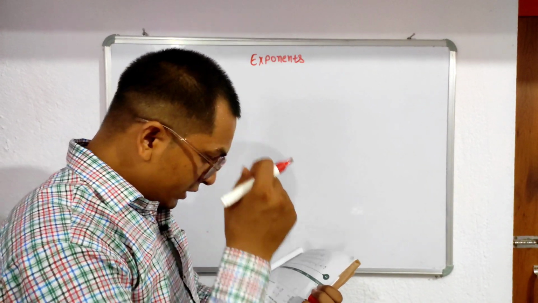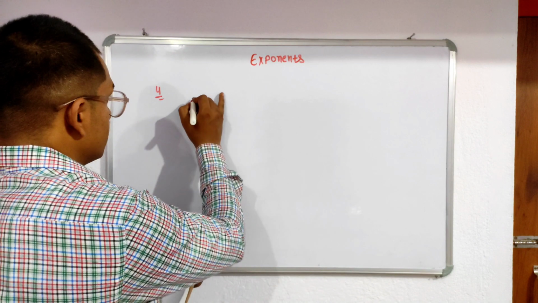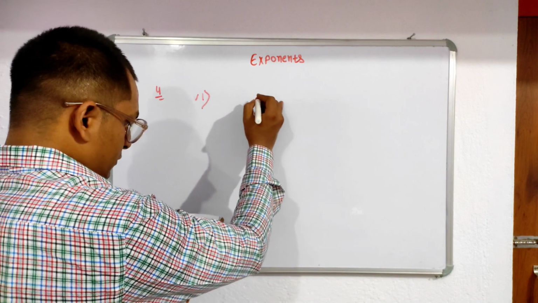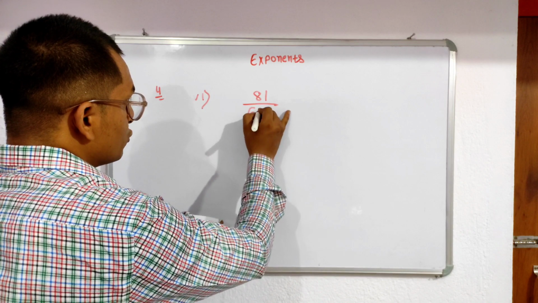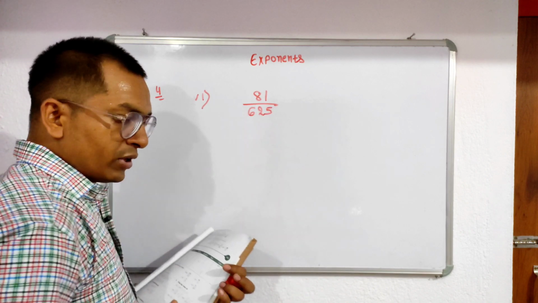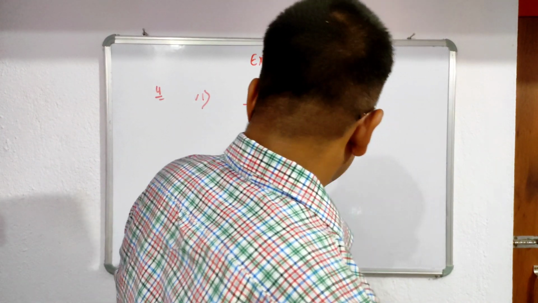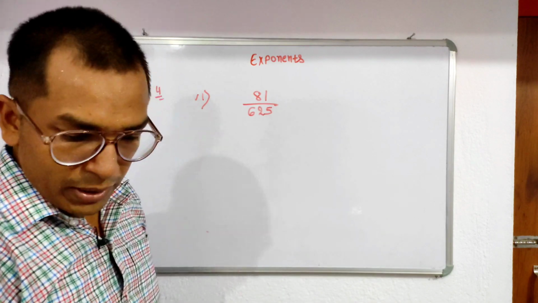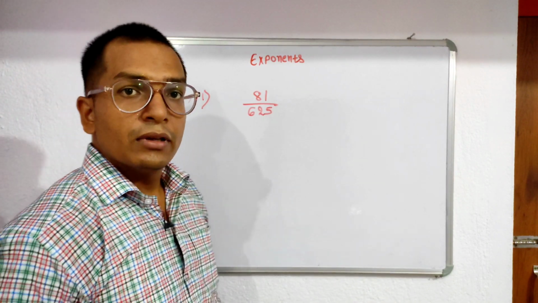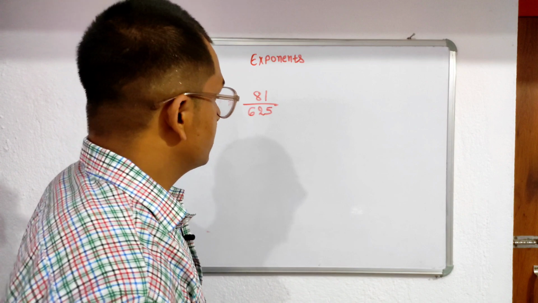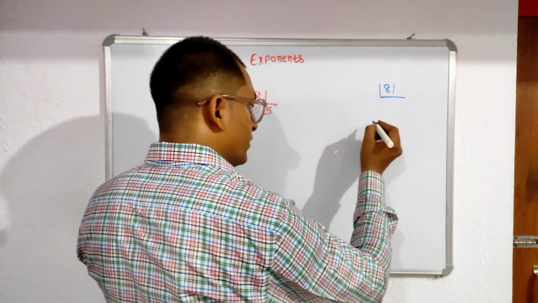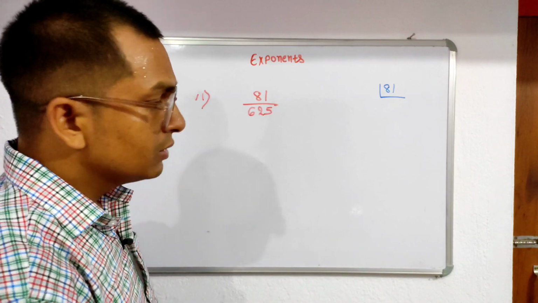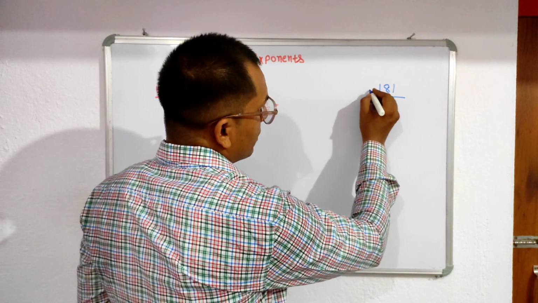Then comes question number 6. 4 6 is what? 81 upon 6 to 5. So right there is the power notation. How can we write it? First we factorize 81. So you factorize, what do you write? 9 into 9. Can we write it? The smallest number will be 3.